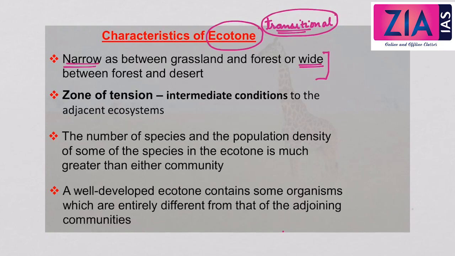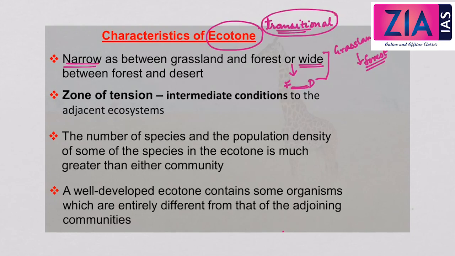So ecotone can be either narrow. This transition zone can be very narrow. Sometimes it can be very wide. A very good example is the ecotone between a grassland and a forest. So a grassland and a forest, it can be narrow. Now wide is the ecotone between the forest and the desert. It can be wider. So it can be either wide or narrow depending on the type of two diverse ecosystems.